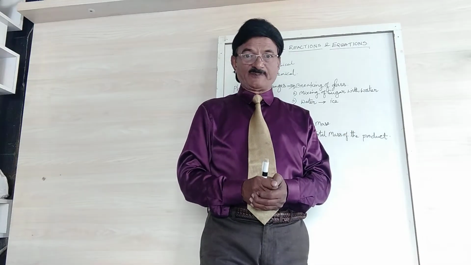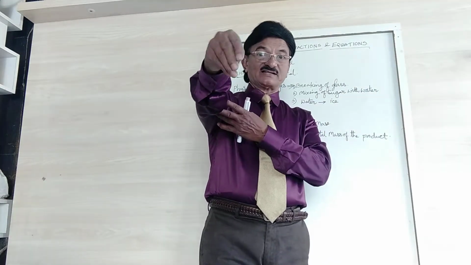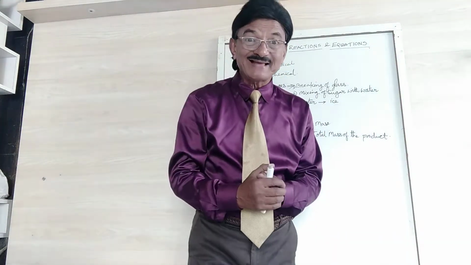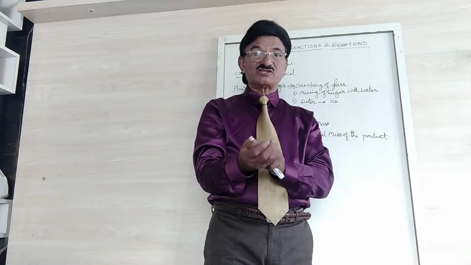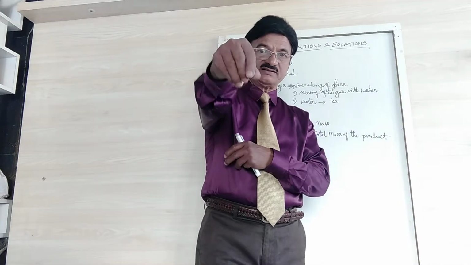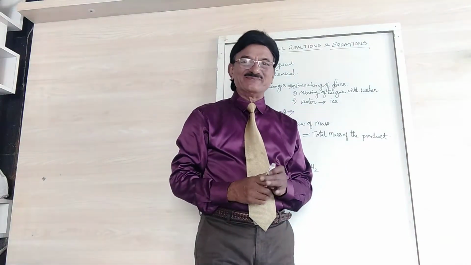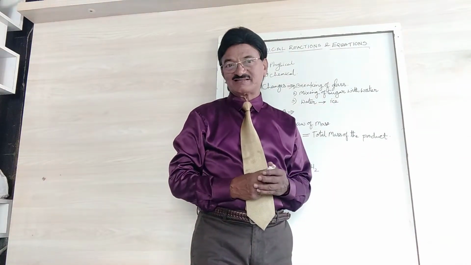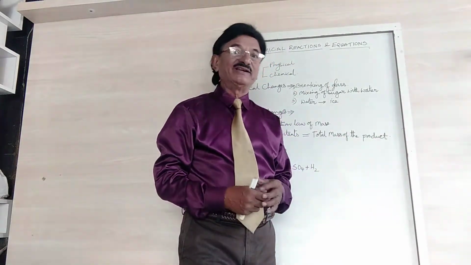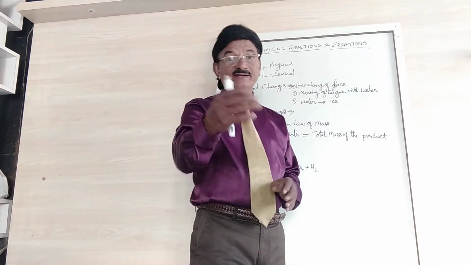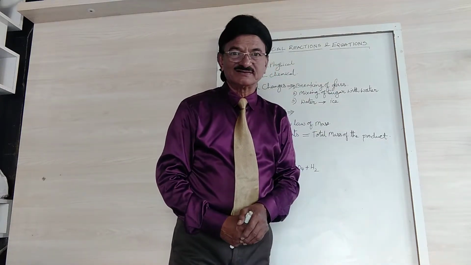The same thing, some babas, with an Om mantra, they are giving you the vibhuti. What is that? Is it coming from there? No, they put some chemical on their fingers, and just by saying the mantra, vibhuti comes out. So this is how all these magics take place in chemistry. If you understand chemistry properly, you will really enjoy it. And today we are going to discuss chemical reactions, right?